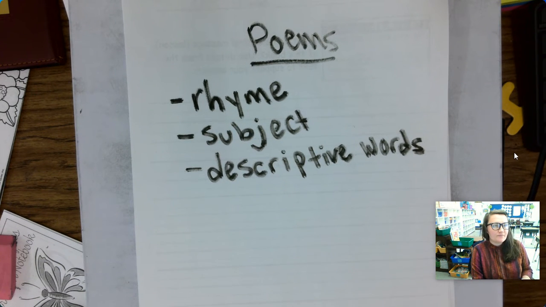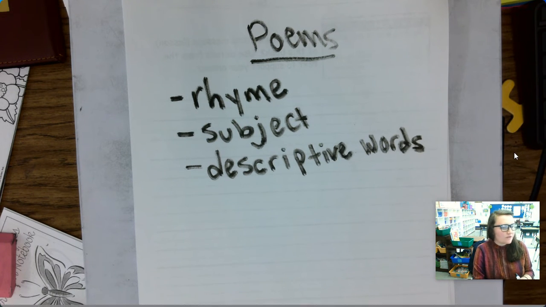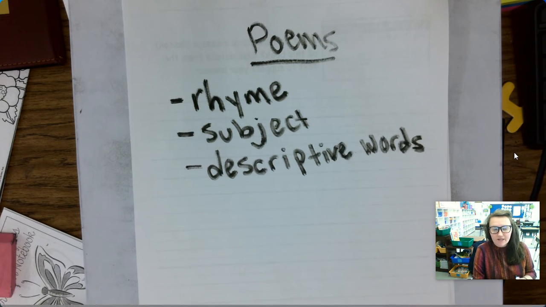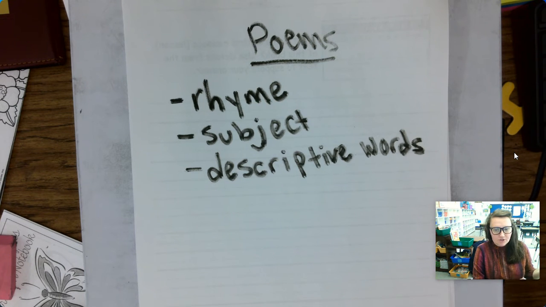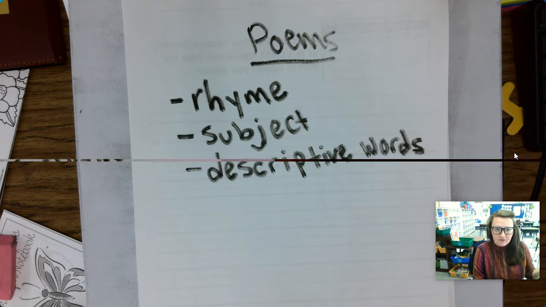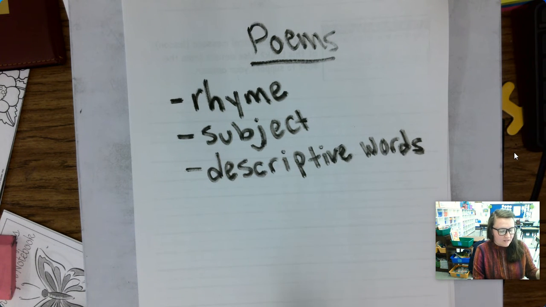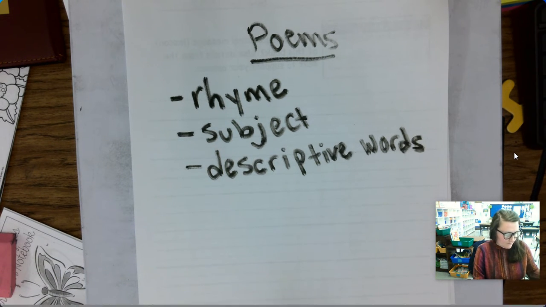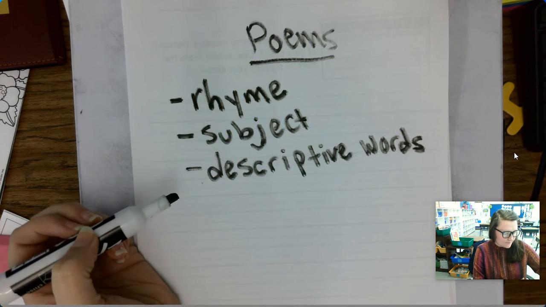Like, let's see, how about the word beautiful? That's a describing word, right? You're describing the subject, which is beautiful. Like if I say, my mom is beautiful, that is the subject, right? And you can put that in the poem. So you usually have rhymes, they have subjects, they have descriptive words.